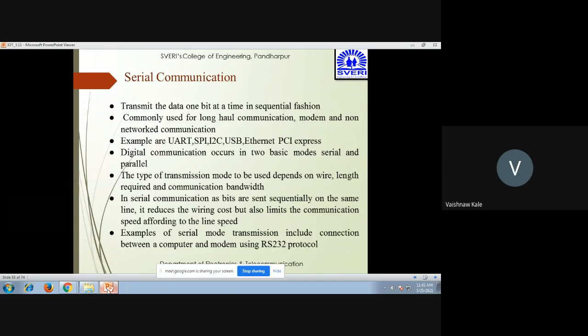Then digital communication. As it occurs in serial mode, the type of transmission mode to be used depends on wire length required and communication bandwidth. In serial communication, the bits are sent sequentially on the same line, so it reduces the wiring cost, but at the same time also reduces the line speed. In serial mode, you can see that the connection between computer and modem can be made using RS-232.